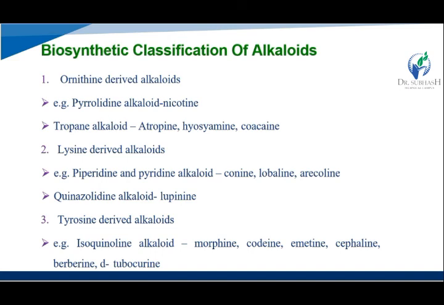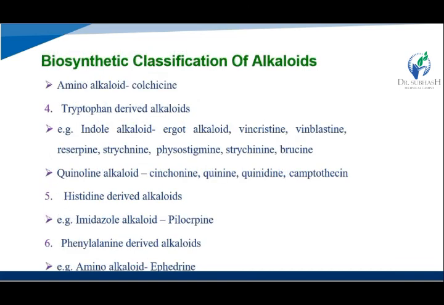Okay, then tyrosine derived from the alkaloids like isoquinoline alkaloid, they like morphine, codeine, and emetine, then cephaeline, and berberine, and D-tubocurarine. Okay.